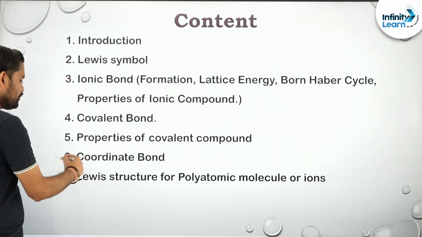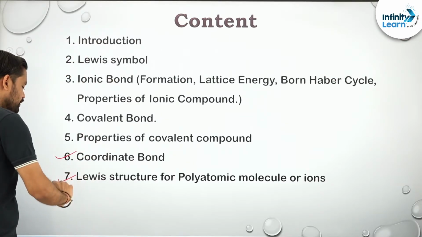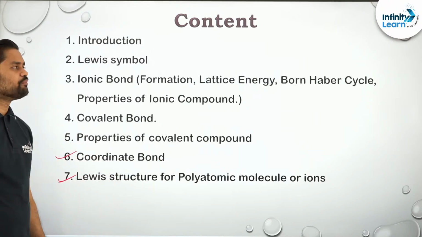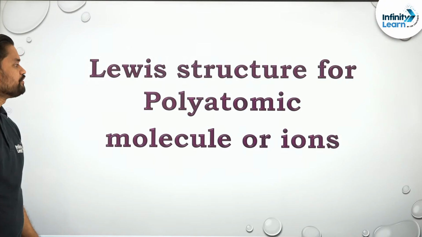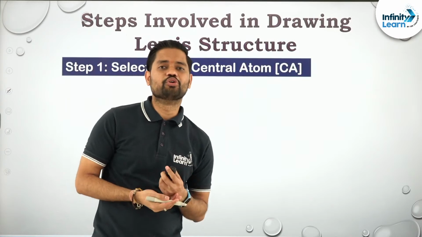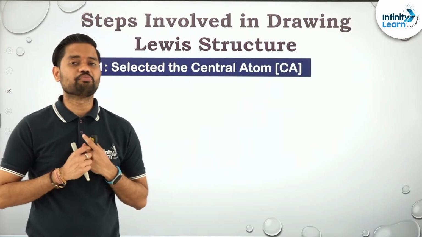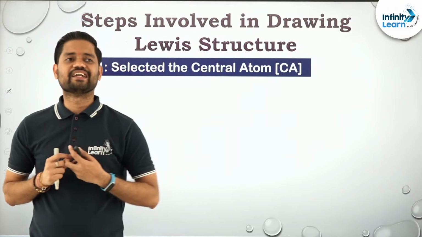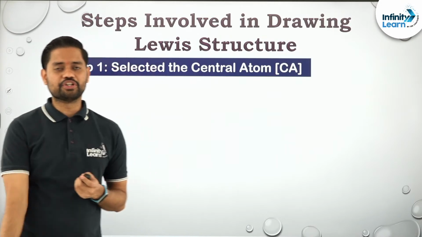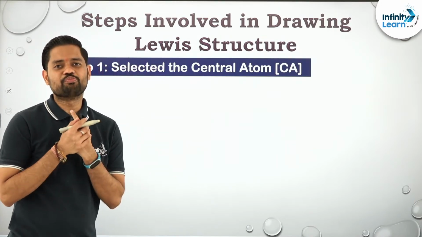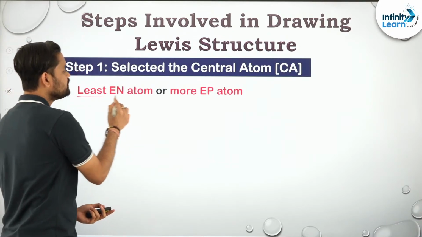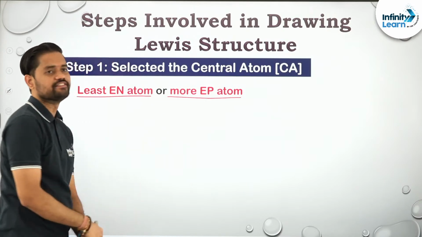Proceeding further, we come to the very important part, that is the Lewis structure for polyatomic molecules or ions. Please understand this carefully, it is very important. There are some steps to be followed. The first step is to know the central atom. The first and foremost important step is what? To know the central atom. There are several ways that you can do it. The first one is you can select the most electropositive atom or least electronegative atom.